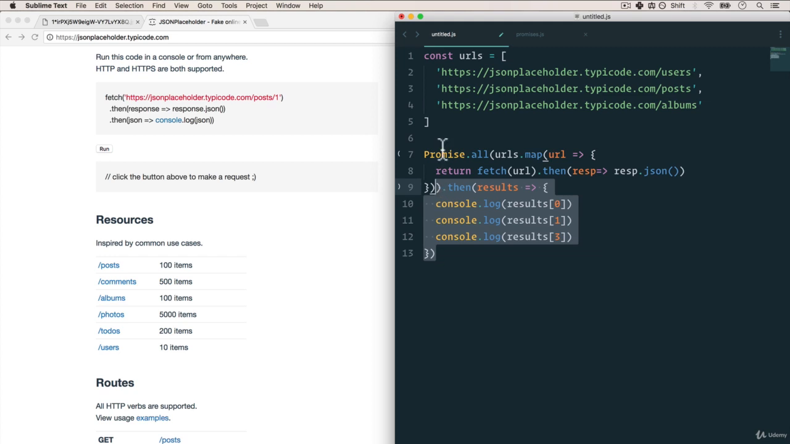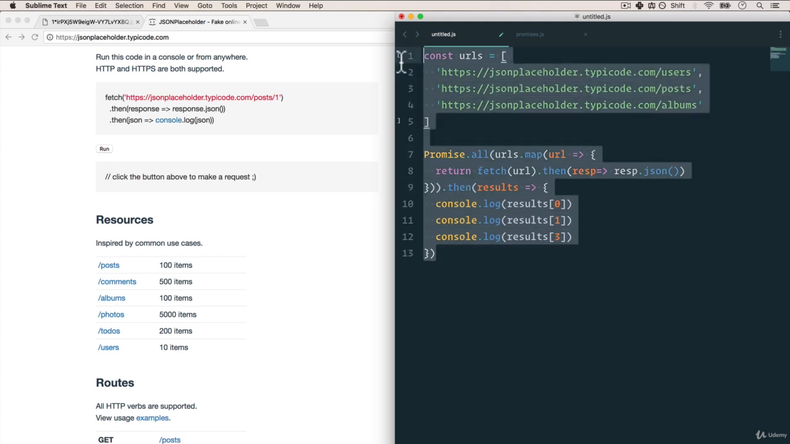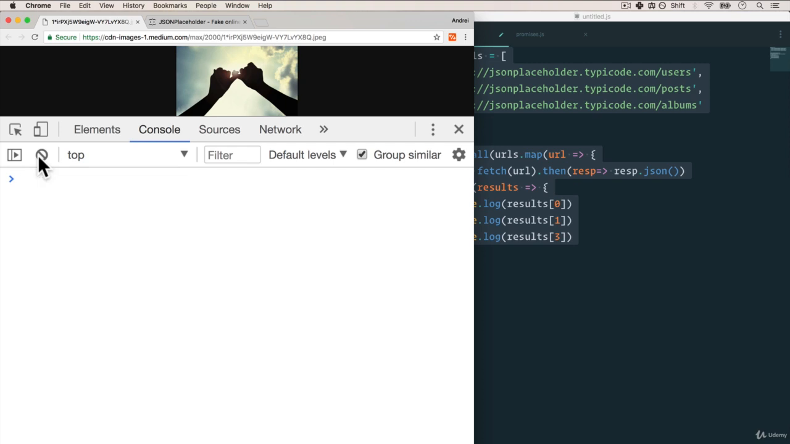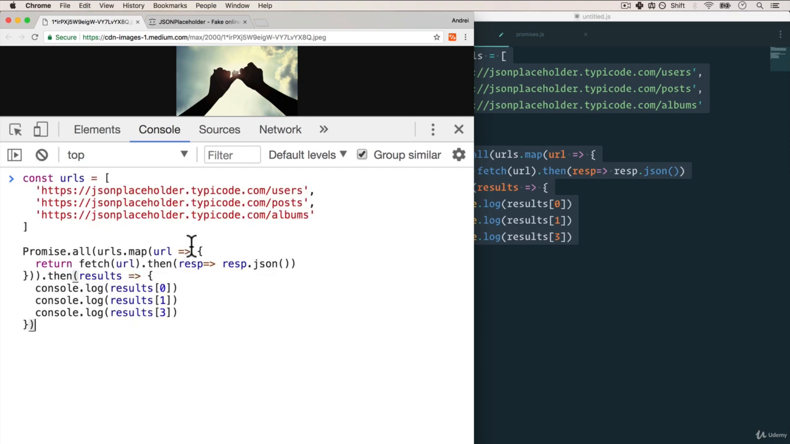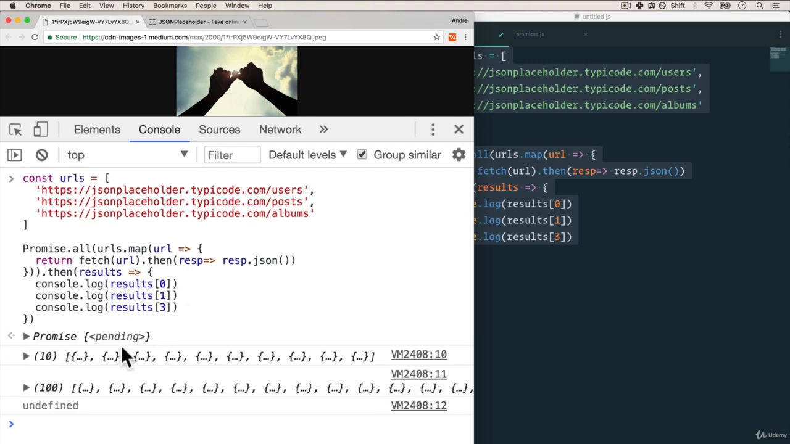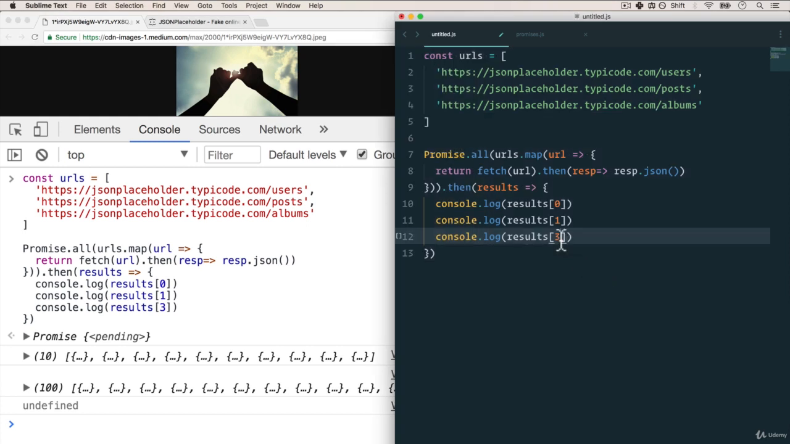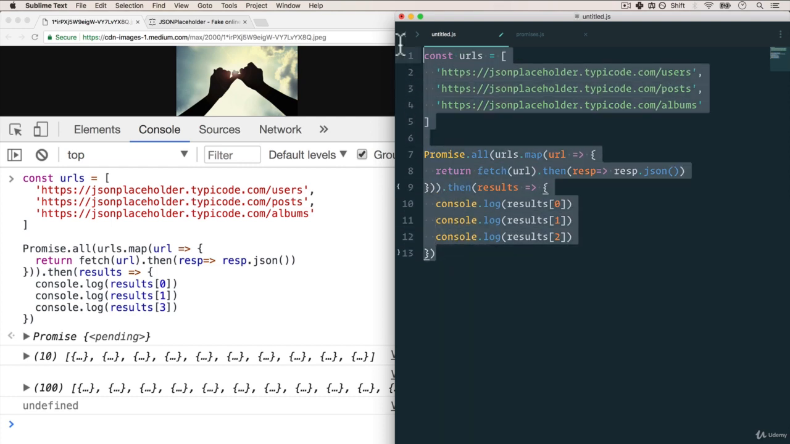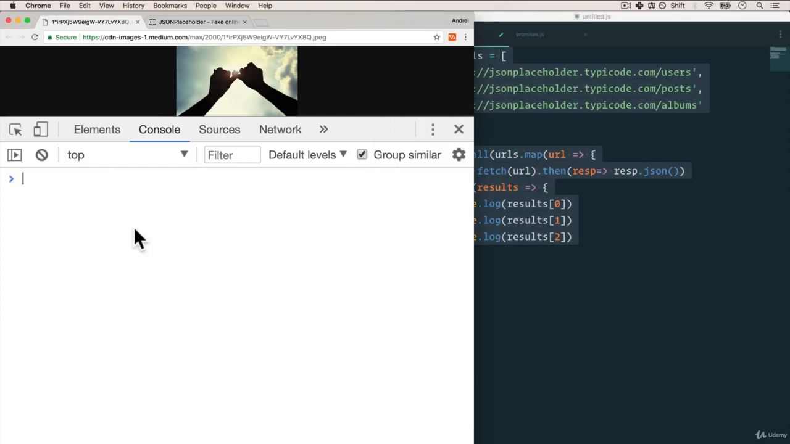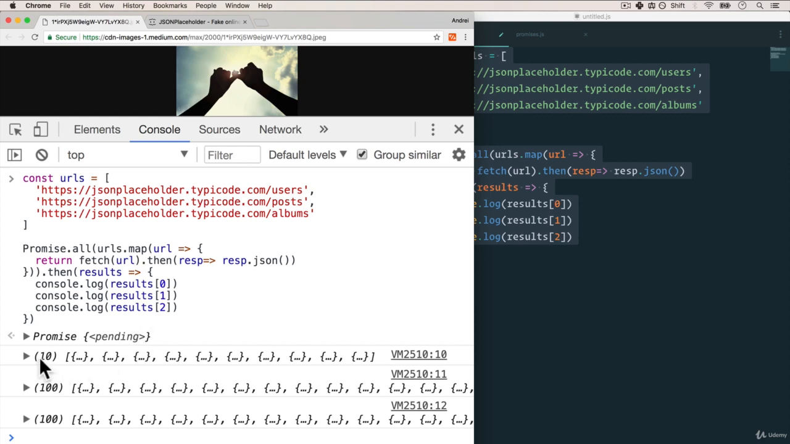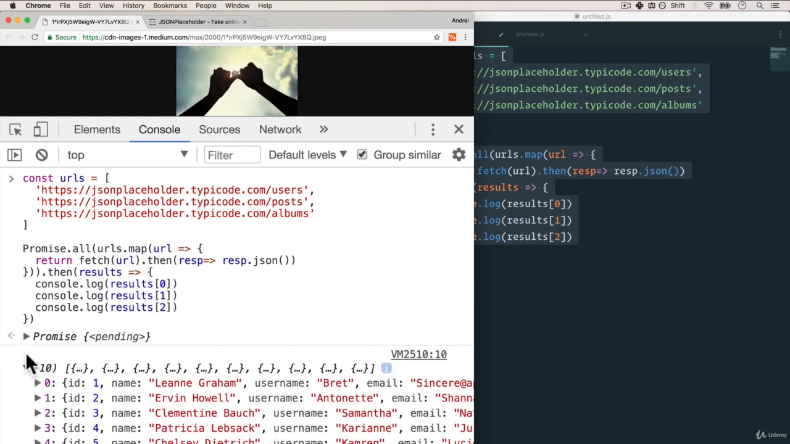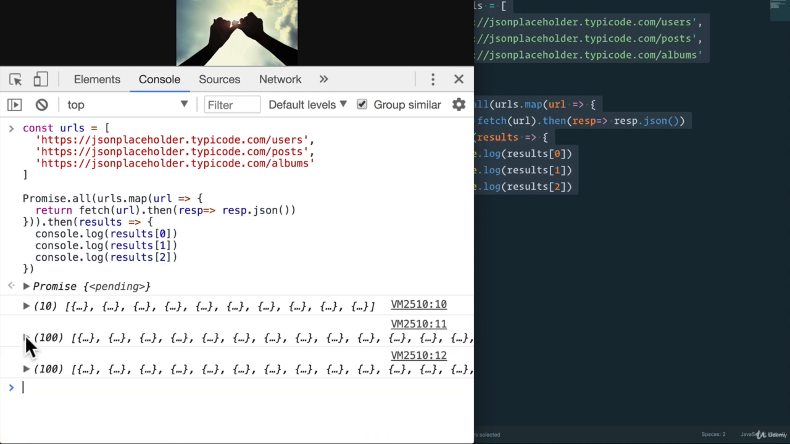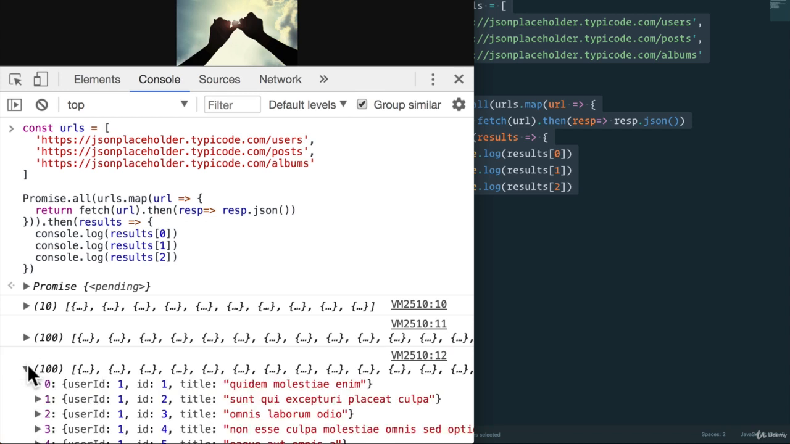Let's see if that works. I'm going to copy all of these. Let's go back to our page, copy and paste our code, waiting a bit, and there you go. There's our response. We see that we got undefined here because I put 3 here instead of 2. Let's do that. We copy and paste this again. I'm going to refresh the page. And there you go. We have our users, we have our posts, and then we also have our albums.